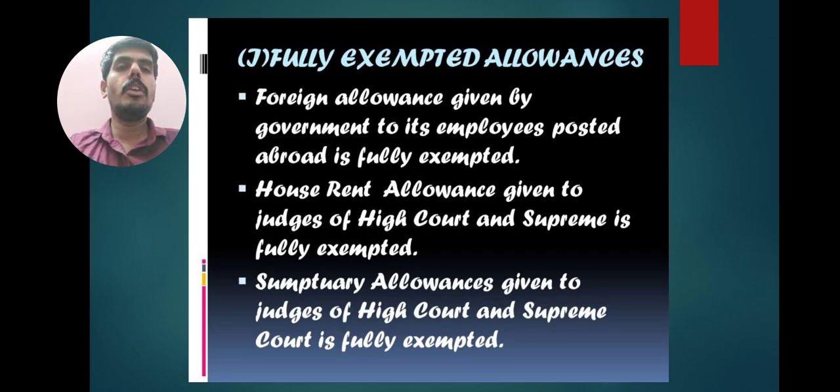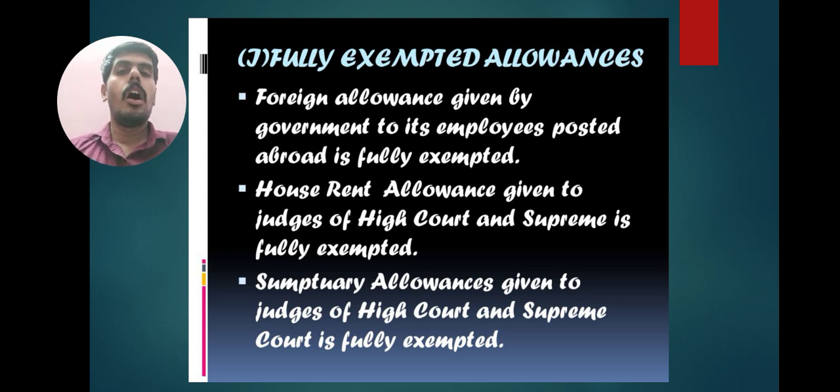Next one, fully exempted allowances. These allowances are fully exempted; if any amount is under this category, there is no tax. It is fully exempted from the Income Tax Act. First one, foreign allowance given by the government to its employees posted abroad is fully exempted.